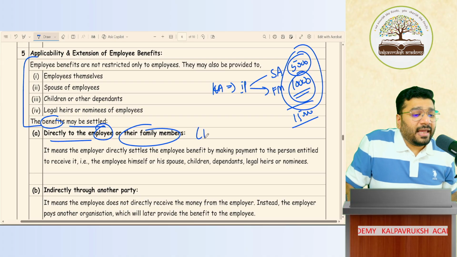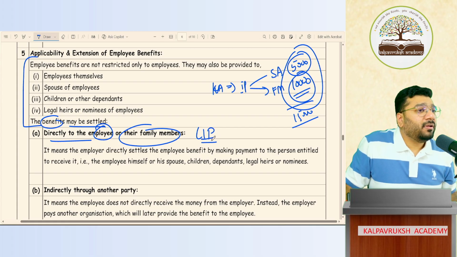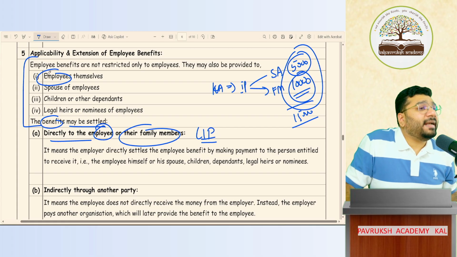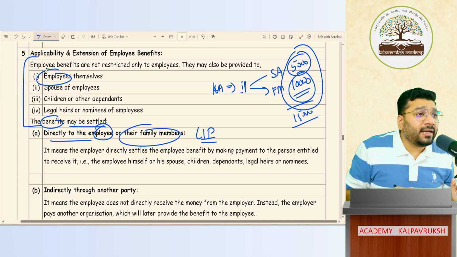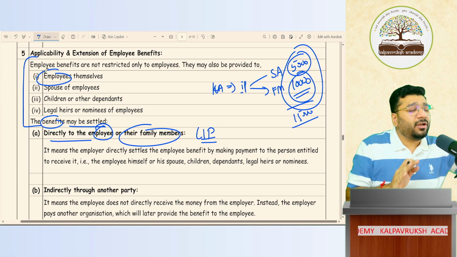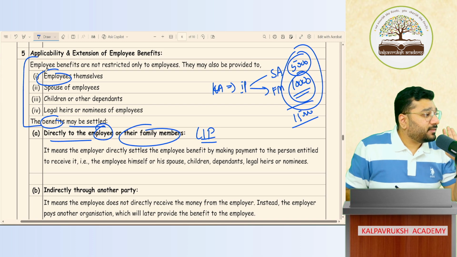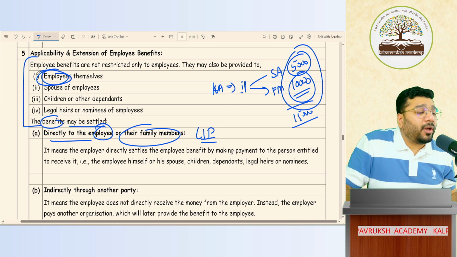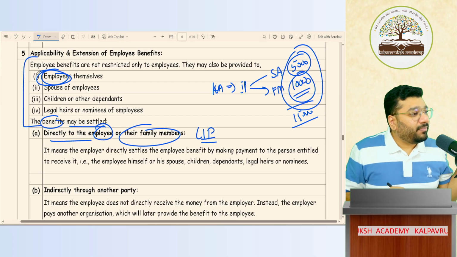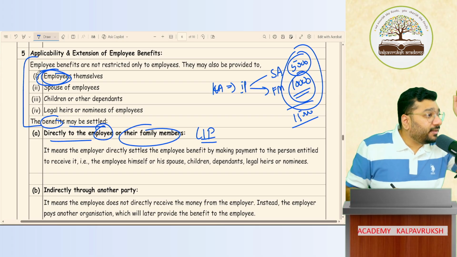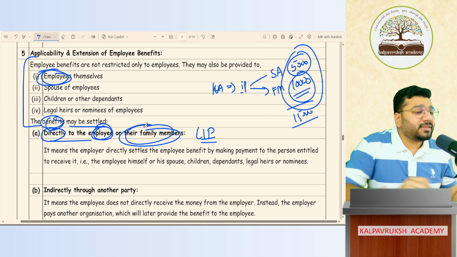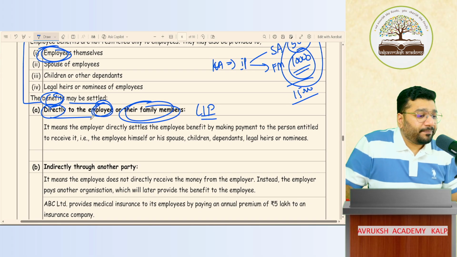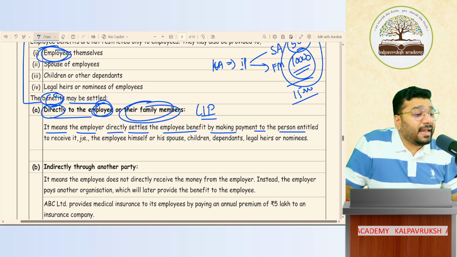For example, life insurance policy. What does this policy say? If the employee dies, a lump sum amount will go to the family members. So in that case, is it a benefit given by the organization to the family or not? Yes. But this lump sum amount after employee's death, who will receive it? Family. Will that be considered as employee benefit? Yes. So any benefit that is directly paid to the employee or their family members will be covered as employee benefit. It means that employer directly settles the employee benefit by making payment to the person entitled to receive.